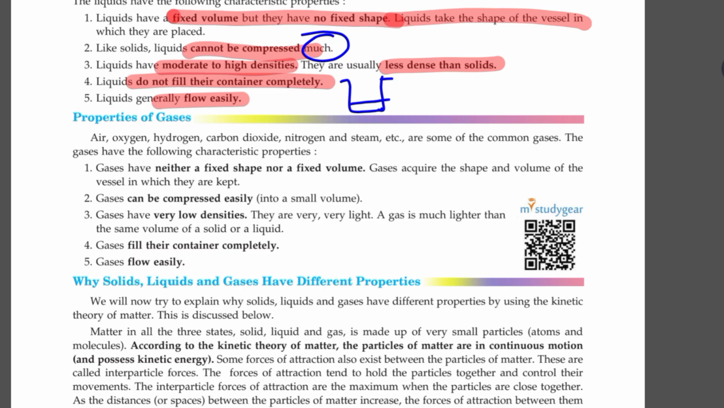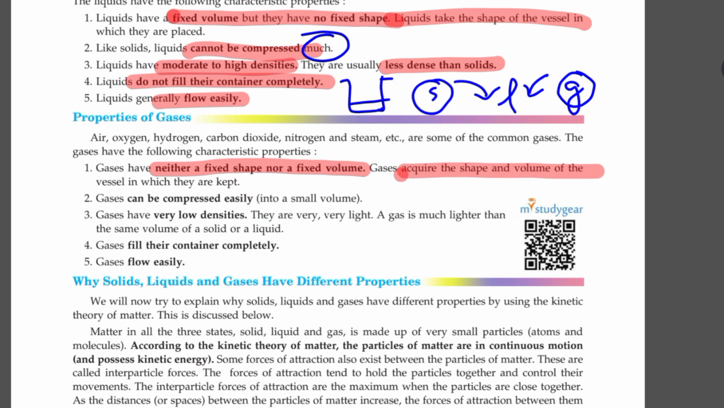So properties are such that solids are at one extreme and gases are at the other extreme. In between are the properties of liquid. Liquids have all the moderate properties, not as much as solids, not as much as gases, but something in between. So what are the properties of gases? They have neither a fixed shape nor a fixed volume. Liquid did not have a fixed shape, but it had a fixed volume. But gases don't have a fixed volume as well. They acquire both the shape and volume of the vessel where they are kept.